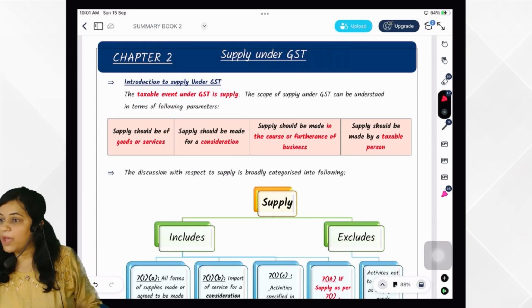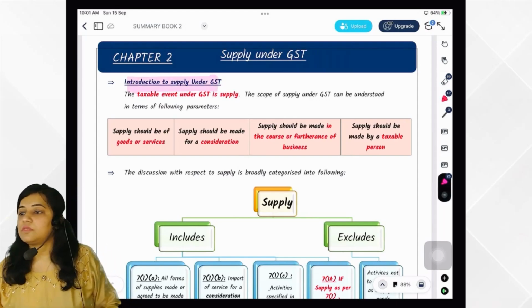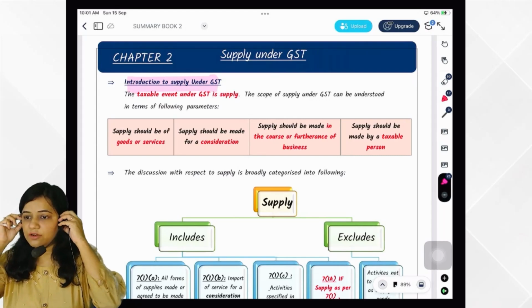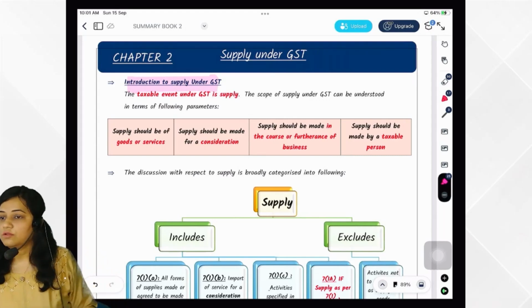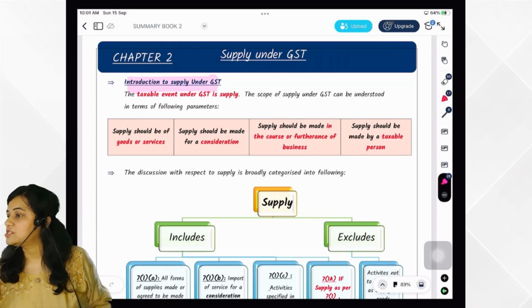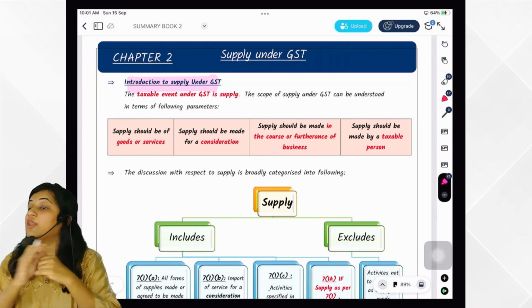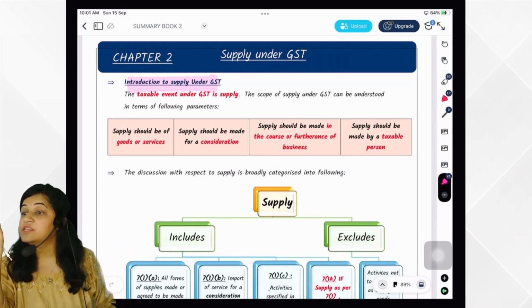So quickly, we are doing marathon revision. Okay, right now marathon revision of chapter number 2, supply. What is supply? Taxable event under GST. Under GST, if a transaction is supply, GST will be levied. If a transaction is not supply, GST will not be levied. So supply is very crucial.